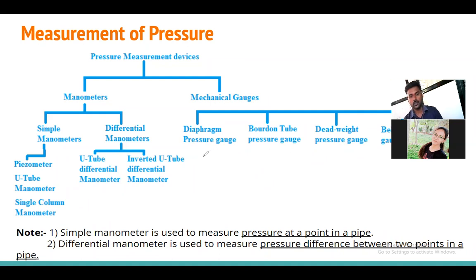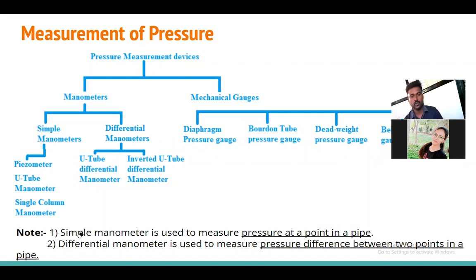Most of the time the question will ask on the manometer only. So the manometer is the important part here, and in the mechanical gauges, they will always focus on the Bourdon tube. So we will cover all the manometric pressure gauges as well as the Bourdon pressure gauge. But you should know the names of the remaining gauges also. We will see one by one.